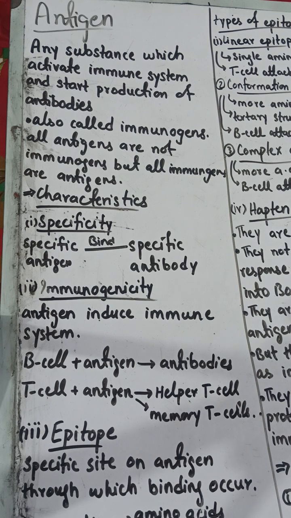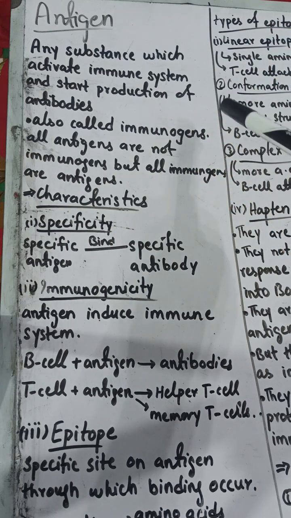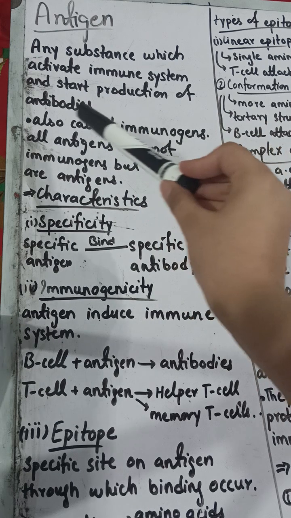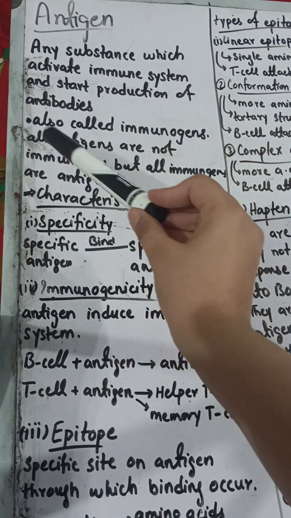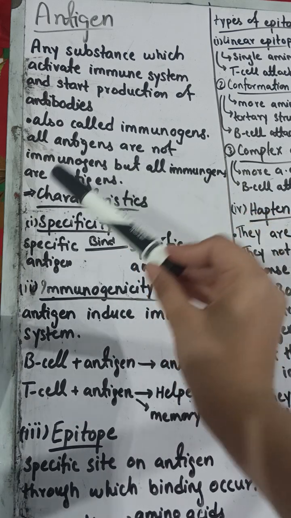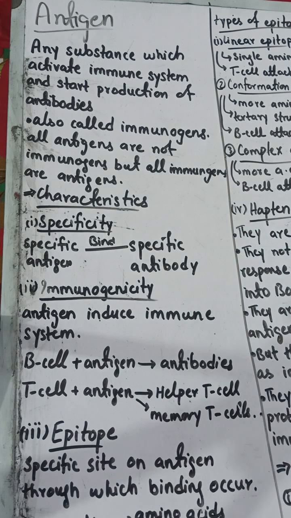So what is the antigen? I have explained to you that it is a substance which, whenever it enters your body, will activate your immune system and start the production of antibodies. So they are also called immunogens. One thing is very important to understand: not all antigens are immunogens, but all immunogens are antigens. Why? I will explain this when I explain what a hapten is. Okay, so be patient, we will discuss it.